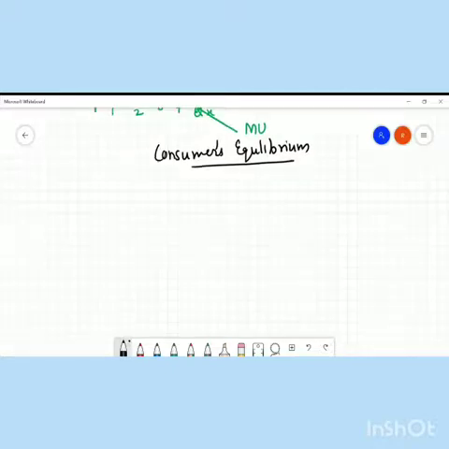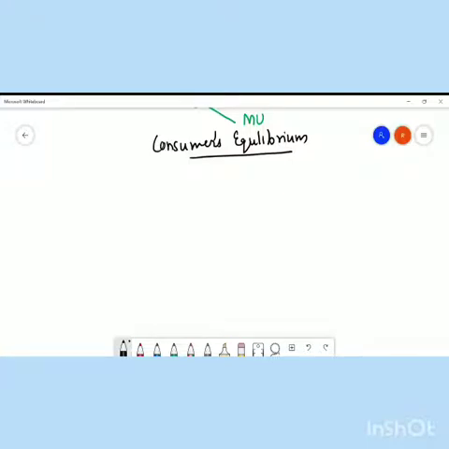Now, consumer's equilibrium. As I mentioned initially also, consumer's equilibrium means a stage of rest. The consumer is not changing at all, he is at the stage of rest. ये point आपने अपने दिमाग में रखना है.